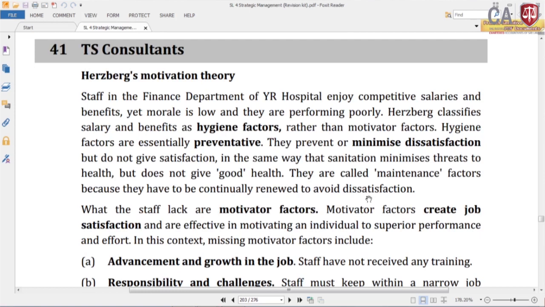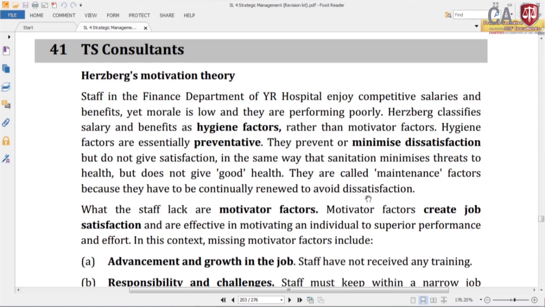Herzberg motivation theory. Staff in the finance department of YR hospital enjoy competitive salaries and benefit, yet morale is low and they are performing poorly. Herzberg classifies salary and benefit as hygiene factors rather than motivator factors. Hygiene factors are essentially preventative. They prevent or minimize dissatisfaction, but do not give satisfaction, in the same way that sanitation minimizes threat to health, but does not give good health. They are called maintenance factors because they have to be continued to avoid dissatisfaction.